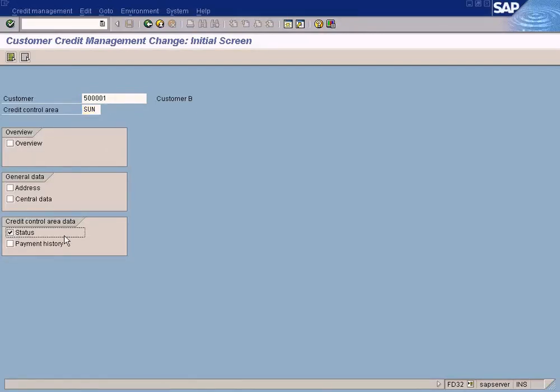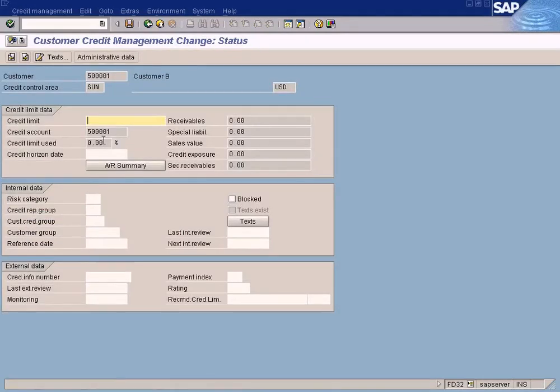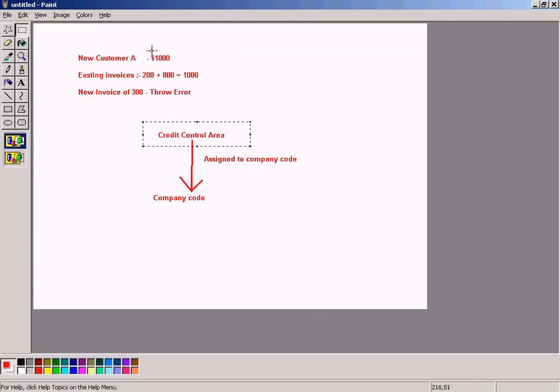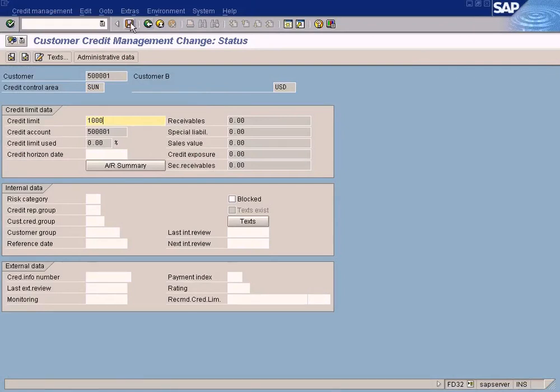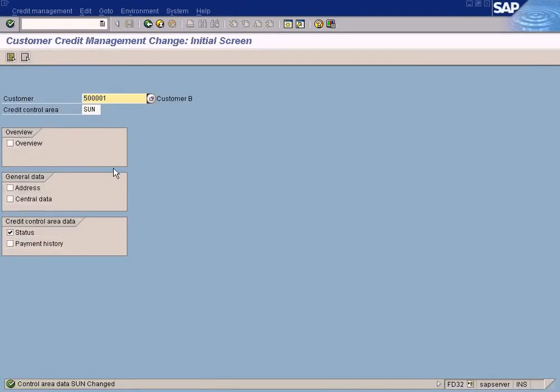This one we created, right? And put a check mark here, status, under credit control area. Ignore these 2-3 buttons here. Okay, these are check boxes, not buttons, so ignore these check boxes. We are not going to use this. Just come straight to the credit control area and press this and press enter, and you see the credit limit field. Just enter 1000, which means that this is the 1000 credit limit that we're going to assign to the customer. Then just press save.